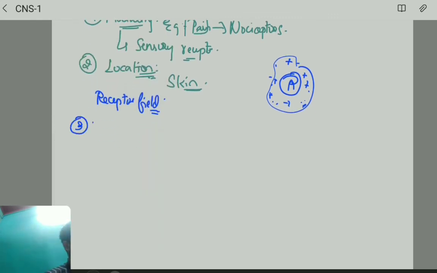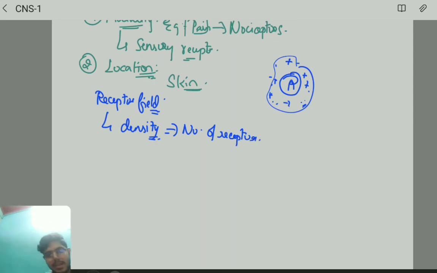Next, apart from receptor field, we have one more important thing called receptor density. Listen carefully. It talks mainly about the number of receptors. How many receptors are there in a particular field? That will be found out by 2-point discrimination.